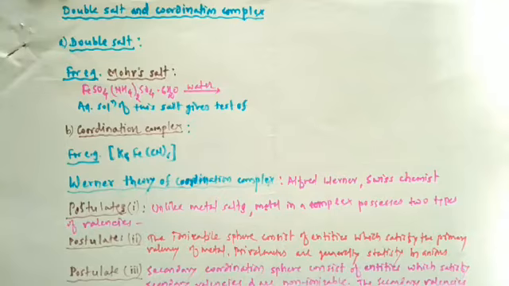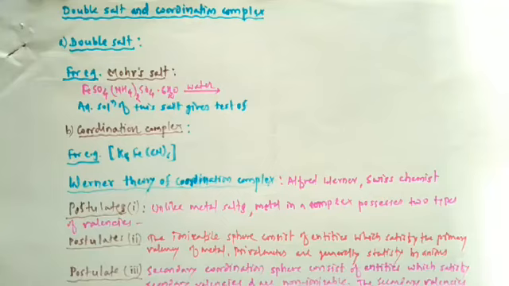So in last video we studied terms used in coordination chemistry. In that we studied coordination pair, then after that we studied charge number of a complex ion, then calculation of oxidation number or oxidation state, and lastly we studied coordination number of a central metal ion.